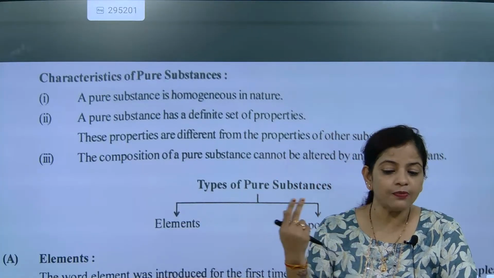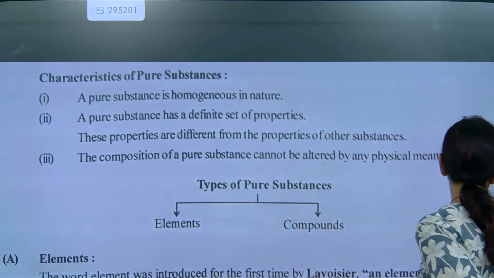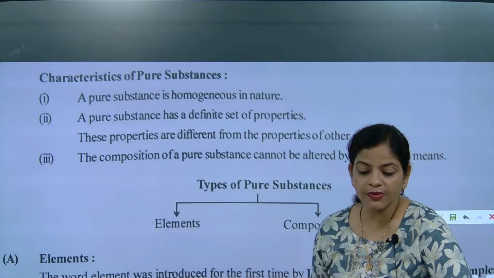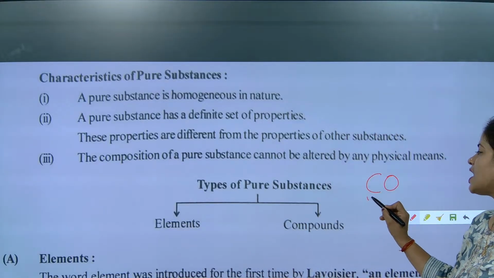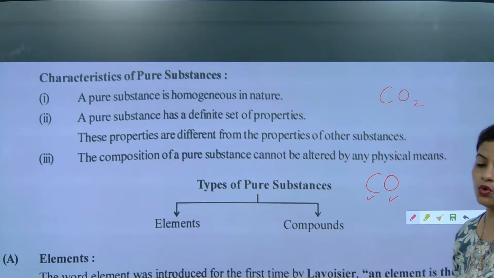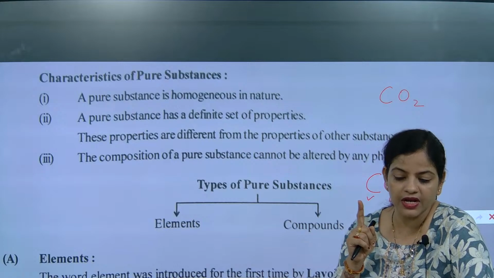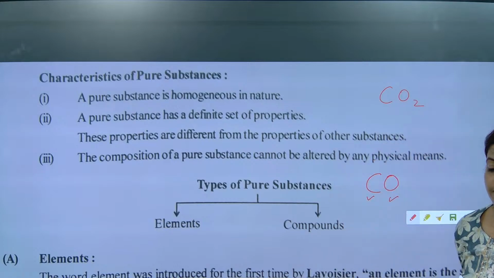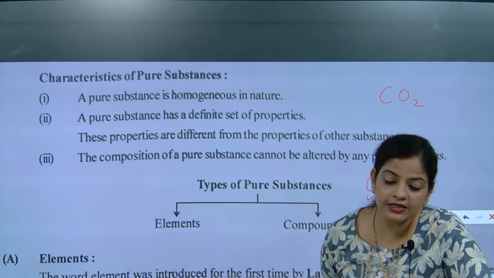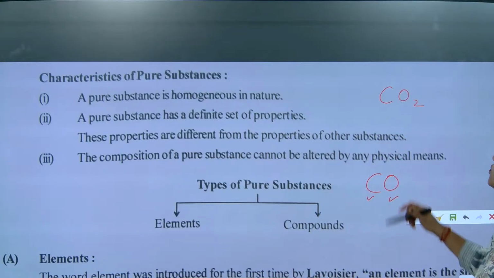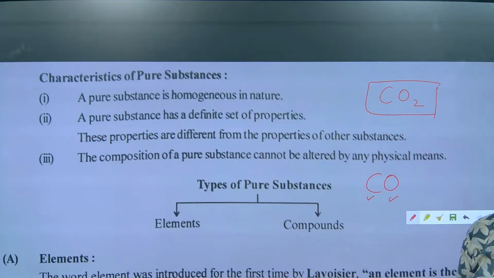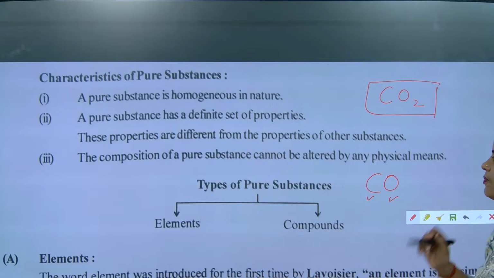Listen very carefully, they both have carbon and oxygen, but carbon monoxide is different and carbon dioxide is different. Carbon monoxide's formula is CO: one carbon and one oxygen. But carbon dioxide's formula is CO2. It constitutes one carbon atom and two oxygen atoms. So that is exactly the composition of carbon dioxide. I hope you have understood.